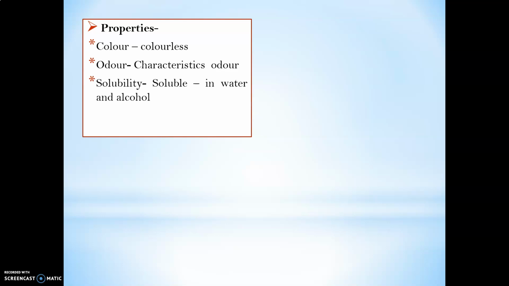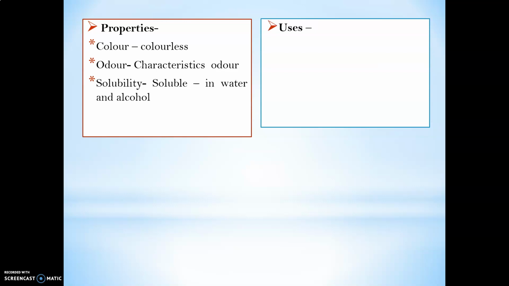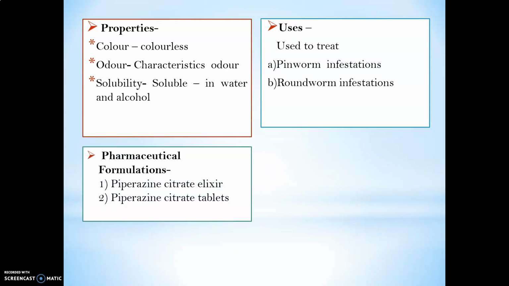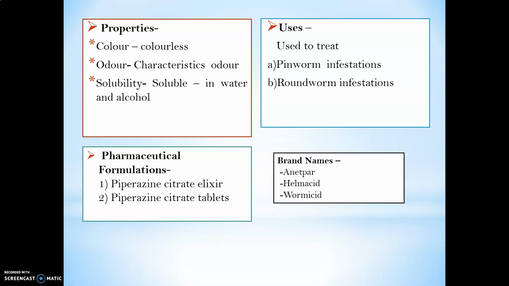What are the properties of this drug? It is colorless, with a characteristic odor, and it is soluble in water and alcohol. What are the uses of this drug? It is used in all types of worms like pinworm and roundworm. Pharmaceutical formulation: it is available in elixir and tablet form. What about the brand names?